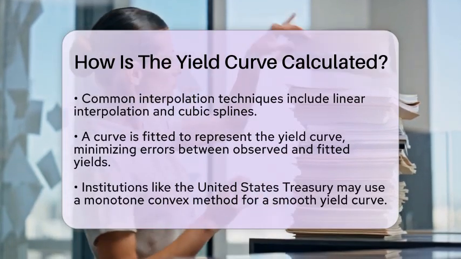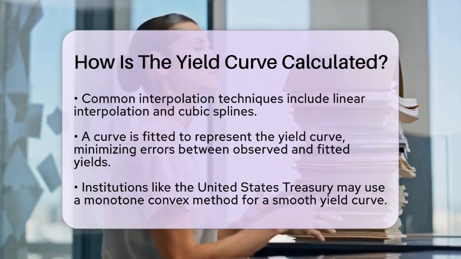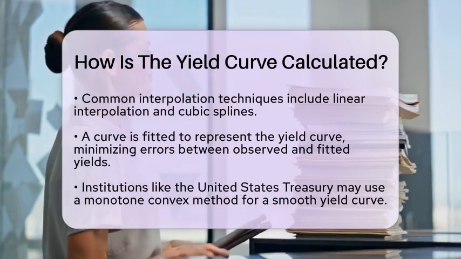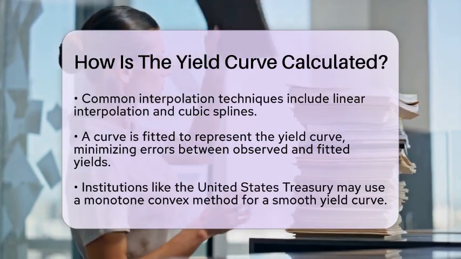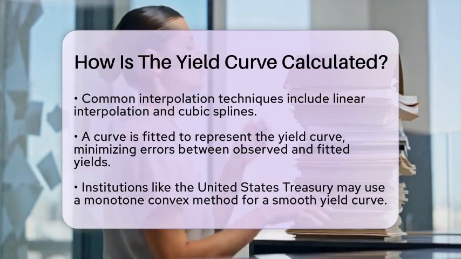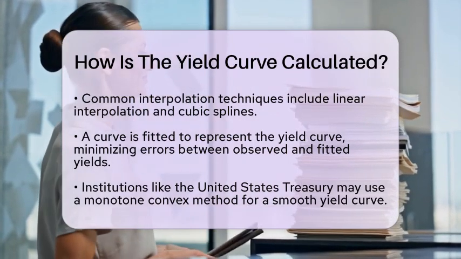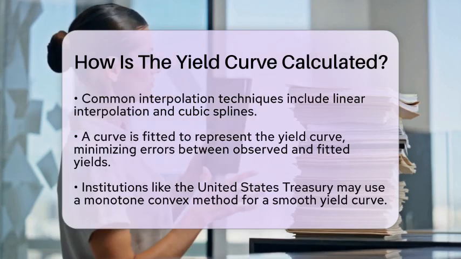Once we have our collected and interpolated yields, we fit a curve that best represents the yield curve. This involves minimizing the errors between the observed and fitted yields. Some institutions, like the United States Treasury, use a monotone convex method to ensure the yield curve is smooth and does not show negative forward rates.